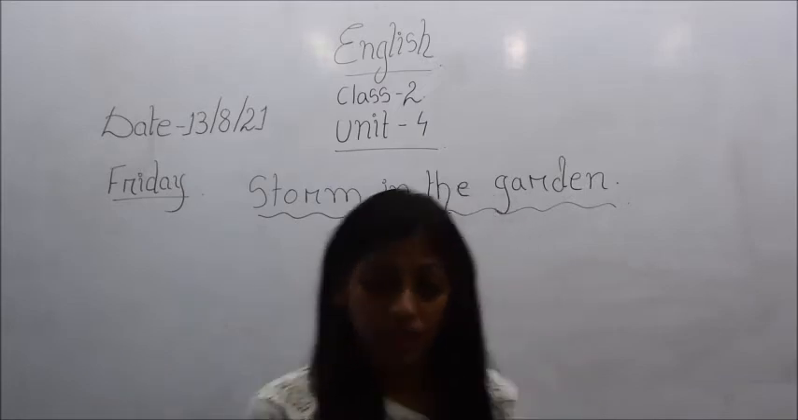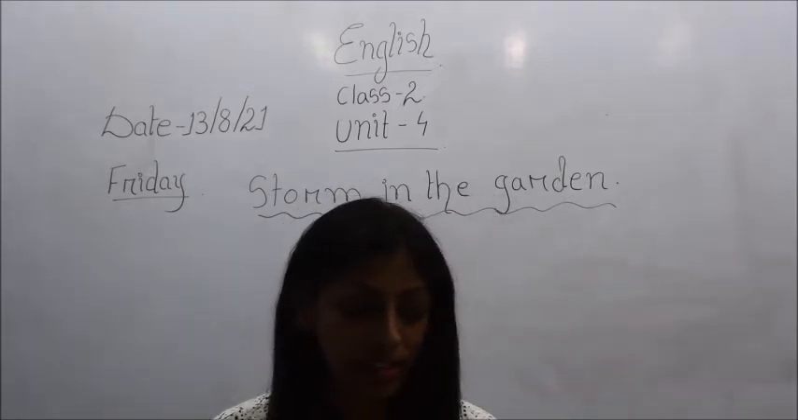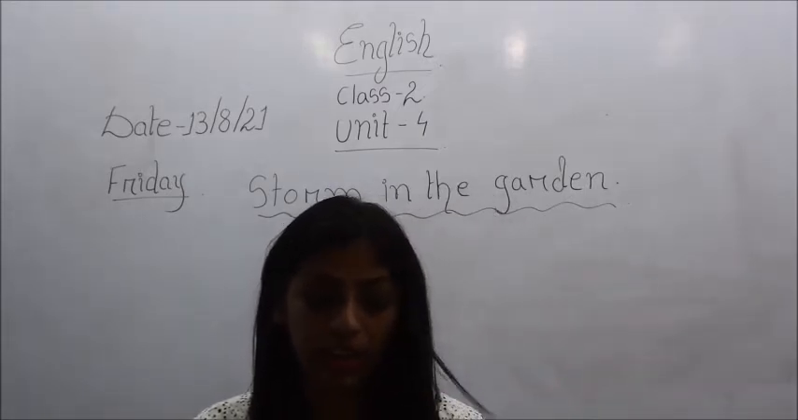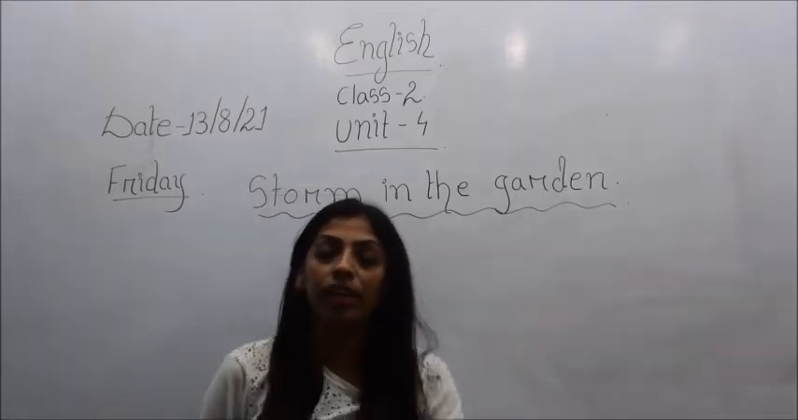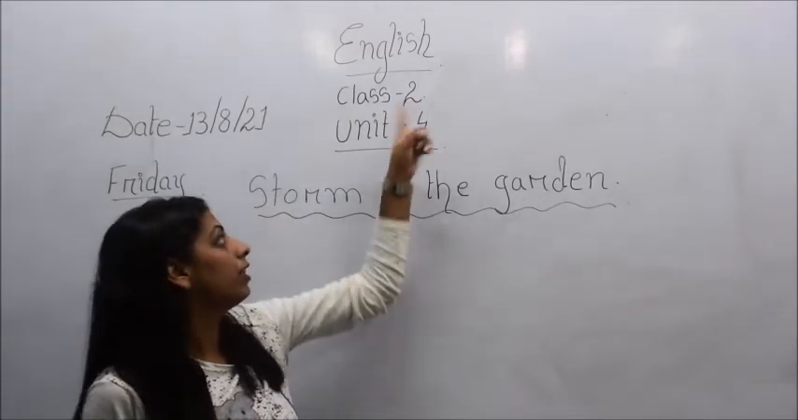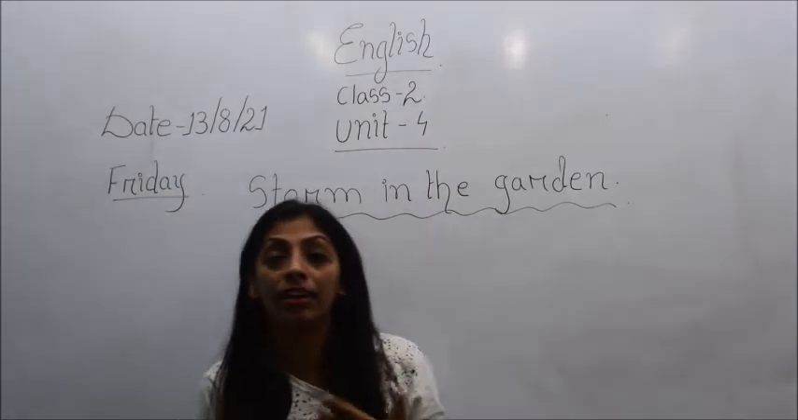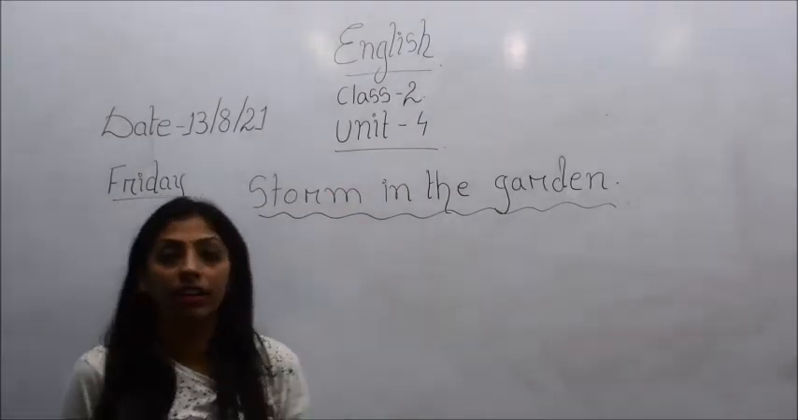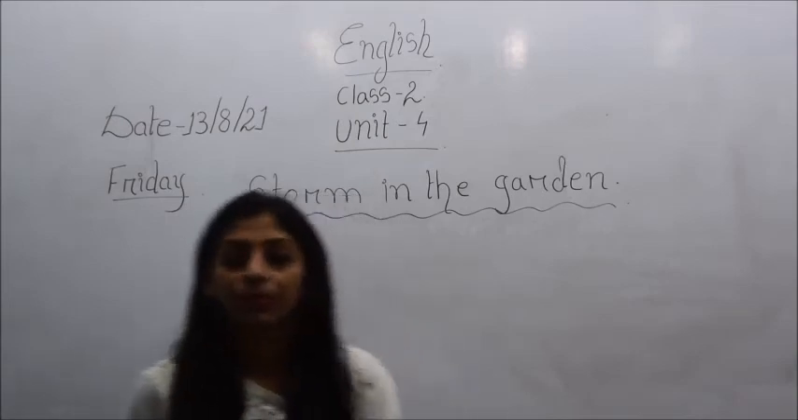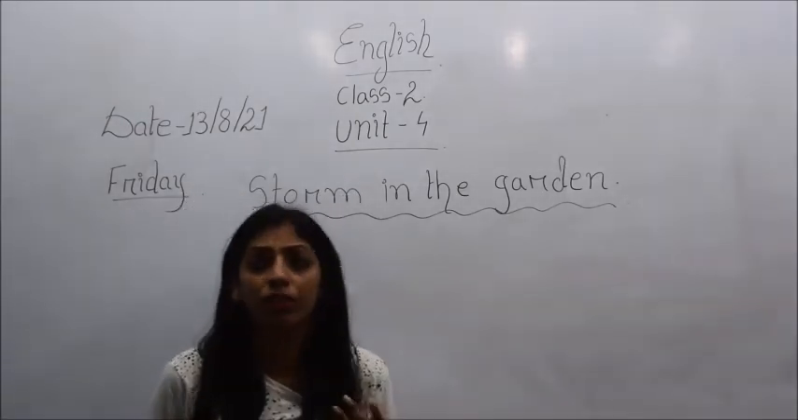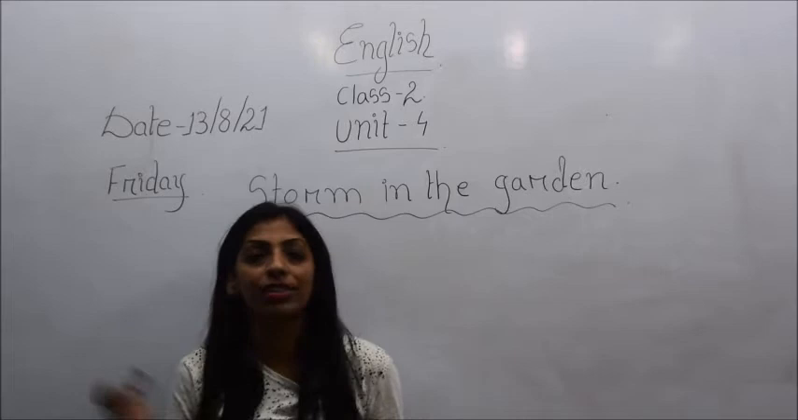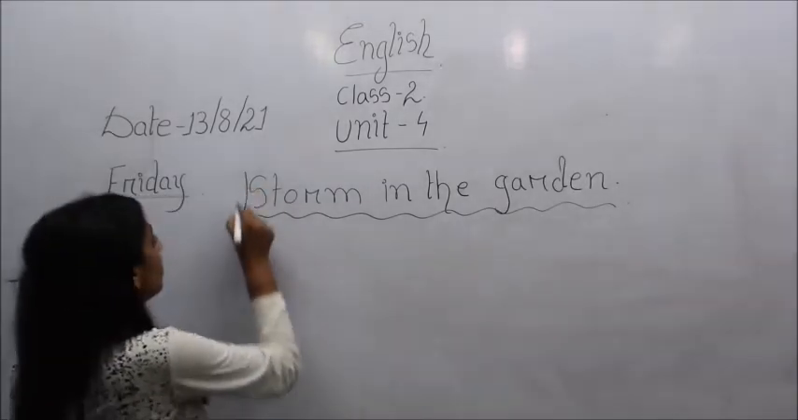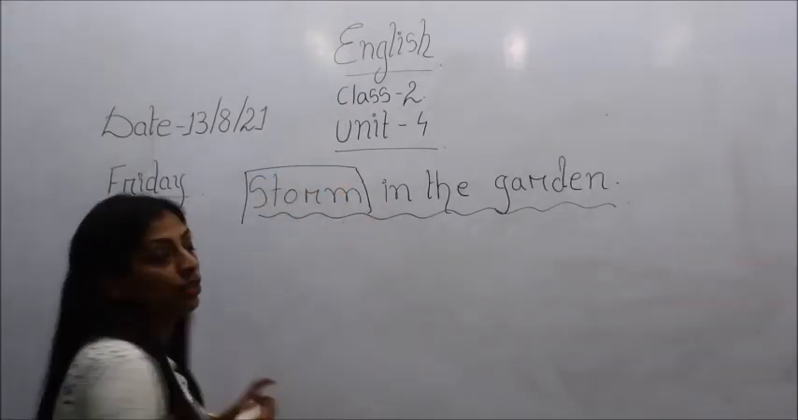So children, in our last class we studied a poem that was Rain, okay? Today we will begin with unit 4 and the name of the lesson is Storm in the Garden, alright. So children, when I say storm, what do you understand by the word storm? What is a storm? I'll tell you what it is.